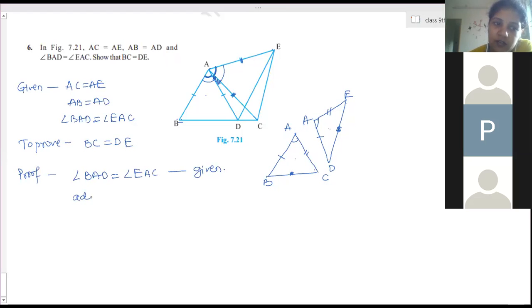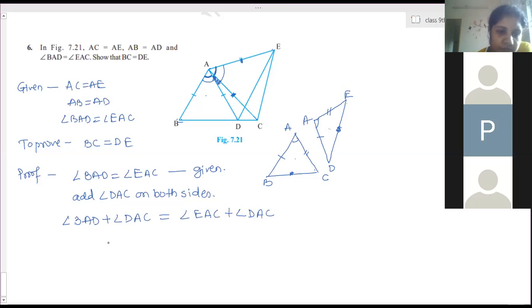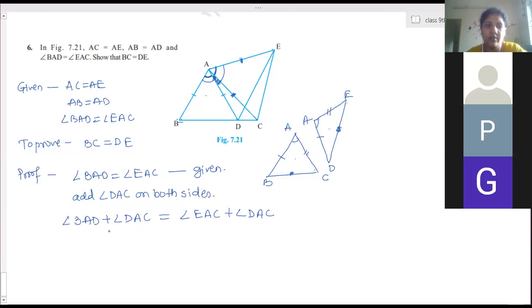So we add angle DAC on both sides. Angle BAD plus angle DAC is equal to angle EAC plus angle DAC. Which property have we used here? If equals are added to equals, the wholes are equal.